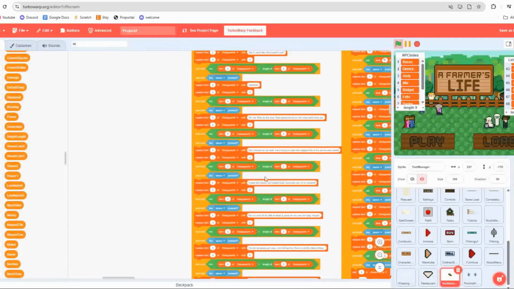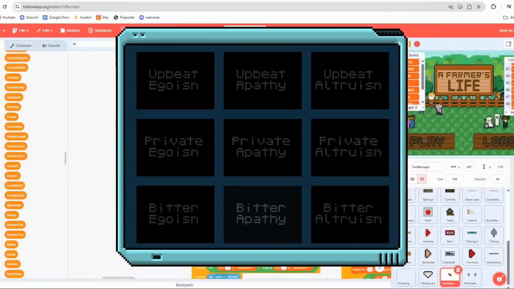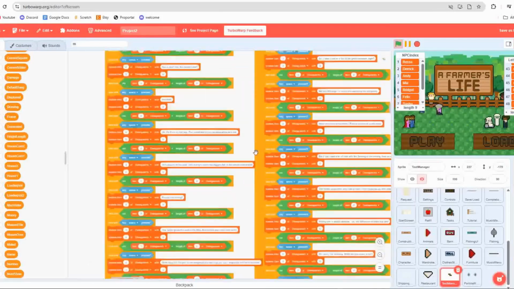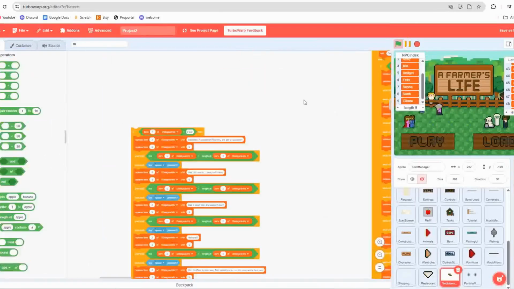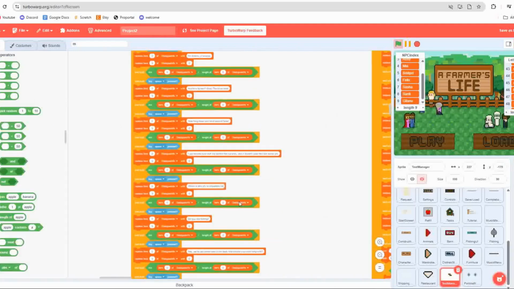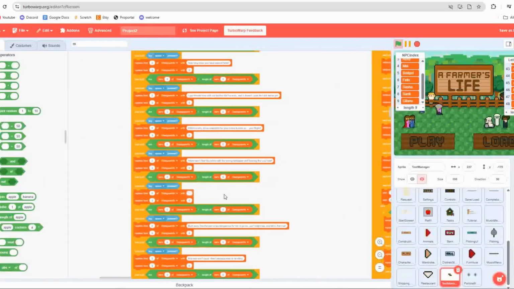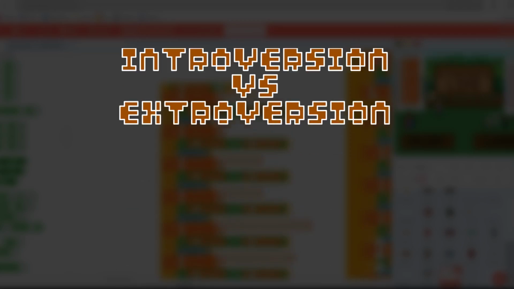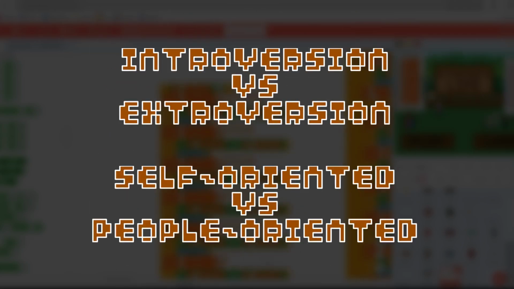Crowshaw's solution was to introduce a Dungeons & Dragons style alignment grid, where the dialogue options you see and how others respond depend on where you fall on that grid. I want to adopt a similar idea but with a different structure. Instead of an alignment grid, I'm building a system based on specific personality traits. These include things like introversion versus extroversion, self-oriented versus others-oriented, and so on.